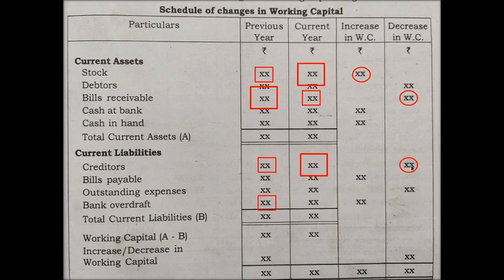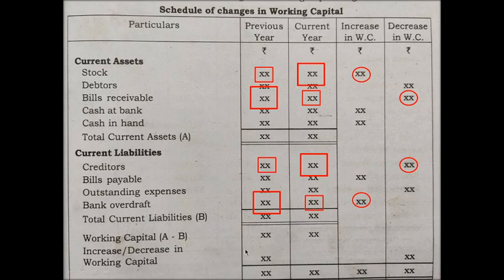Likewise, another item, bank overdraft: at the beginning it was higher, and in the current year it was smaller. It may be, for the time being I am just explaining, it's smaller. So because here there is a decrease in current liability, it leads to an increase in working capital. That is the concept of preparation of schedule of changes in working capital.